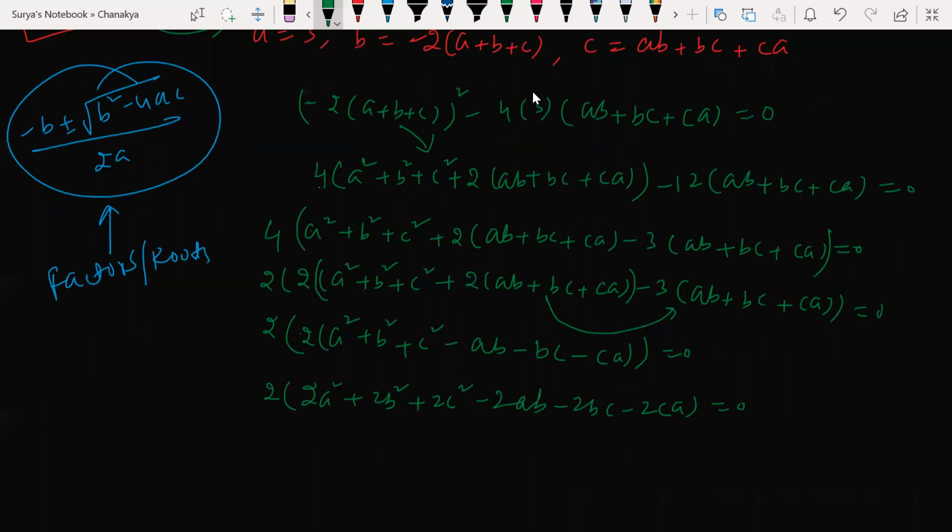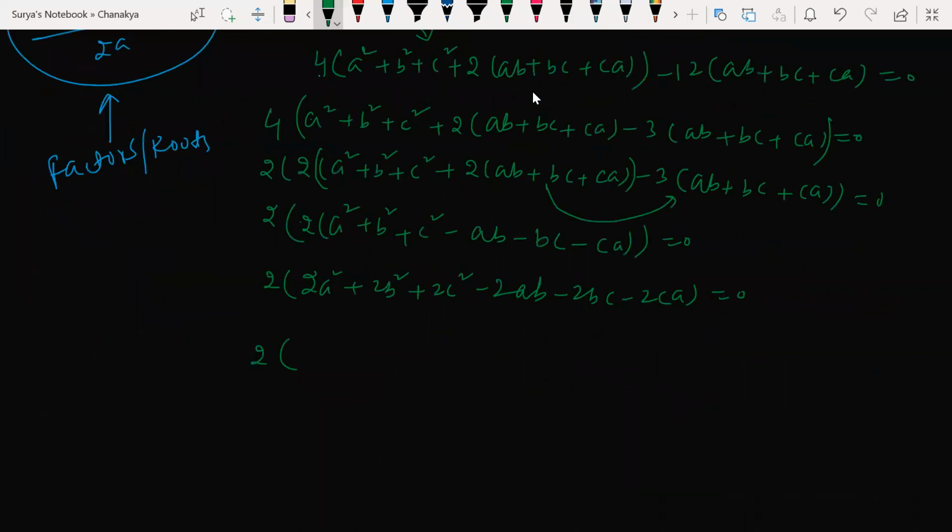Now look at this. Now we got to know, we got 2A square and 2AB here. So what can I do now? Beta, if you solve this, we have an identity. So from this, I can write it as A minus B whole square plus B minus C whole square plus C minus A whole square.